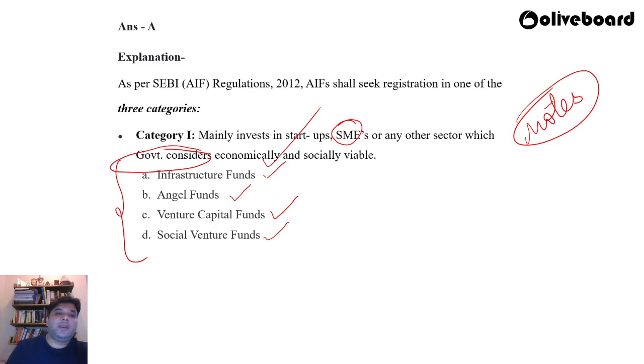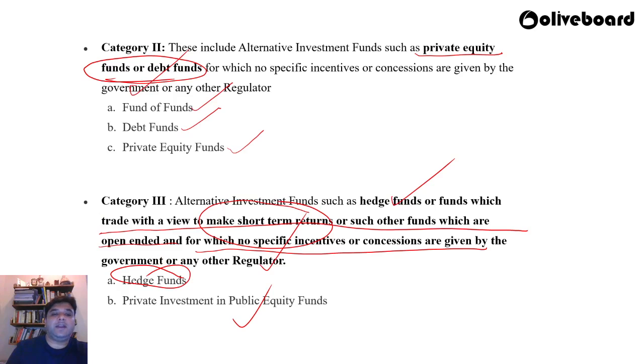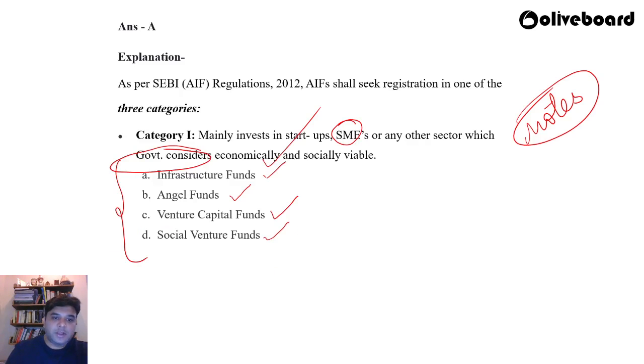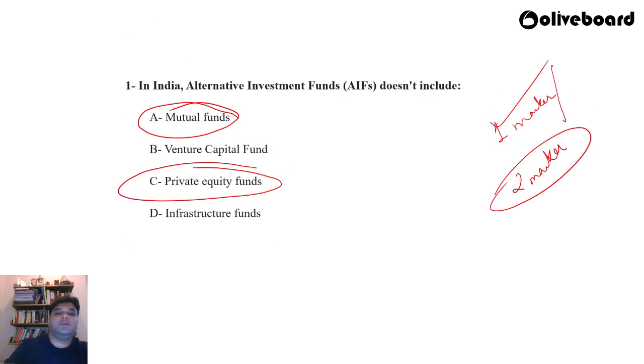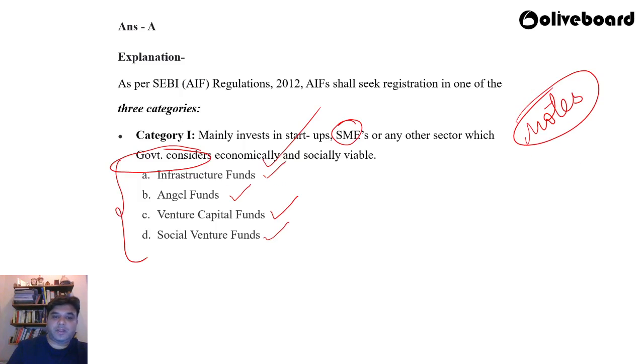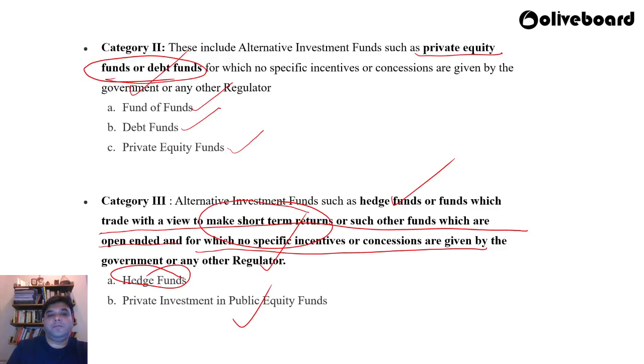I hope you have made your notes regarding category 1, category 2 and category 3 funds. Category 1 funds include infrastructure funds, angel funds, venture capital funds and social venture funds. So quite obviously mutual funds are not included here. Private equity funds can also be classified as alternative investment funds, under category 2 funds.